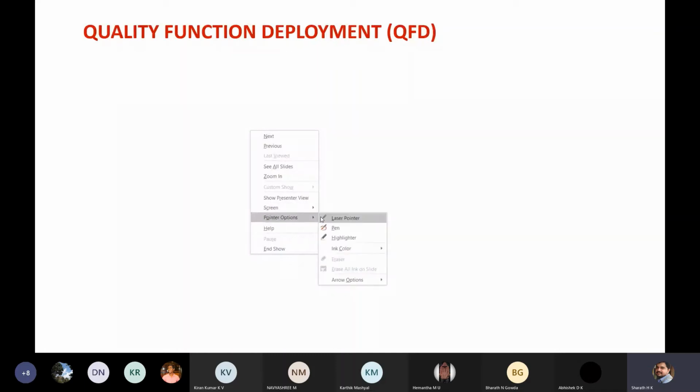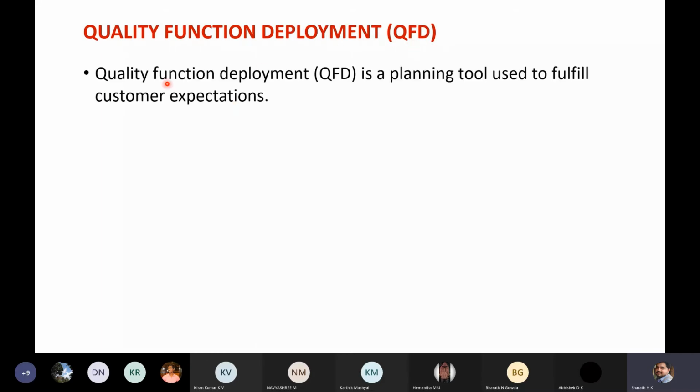Today we are going to discuss the topic quality function deployment. Short form is QFD. It is a planning tool used to fulfill customer expectations. If you consider any product, the product will be designed in order to satisfy some of the needs of the customer. Quality function deployment is also a planning tool which considers the needs of the customer, that is expectations of the customer, and later it will be transformed into a product through various processes.